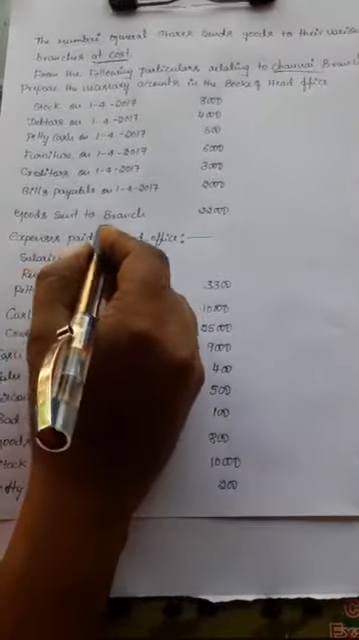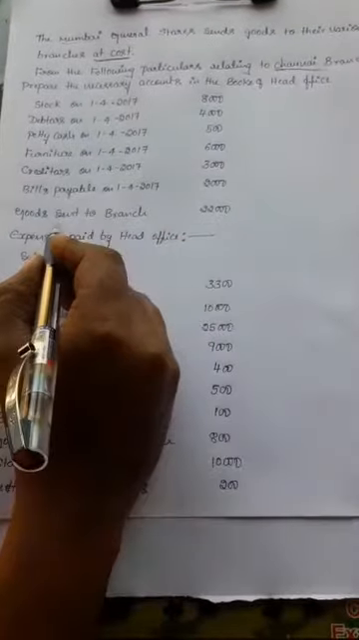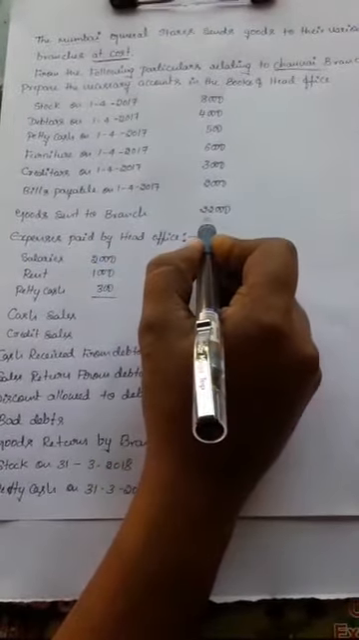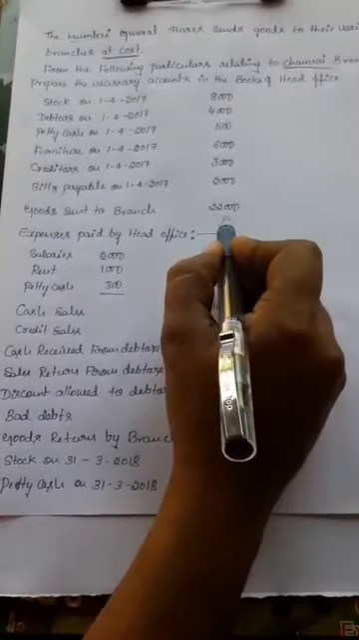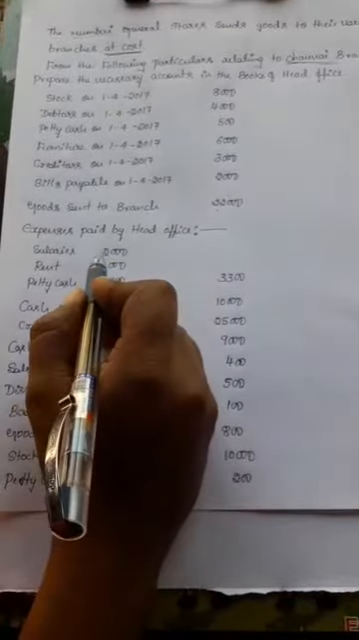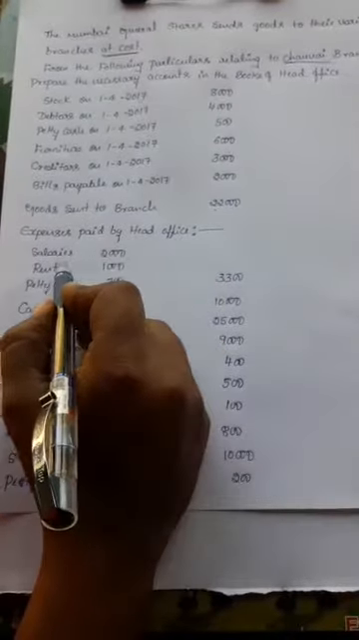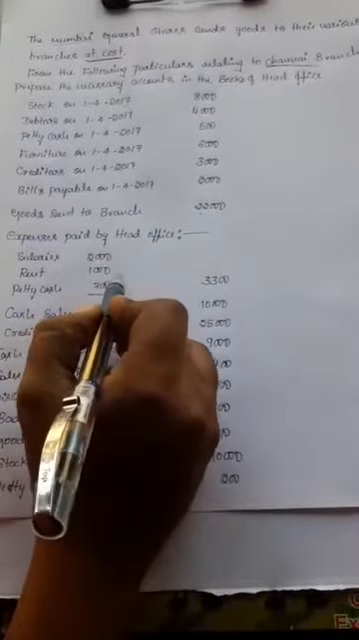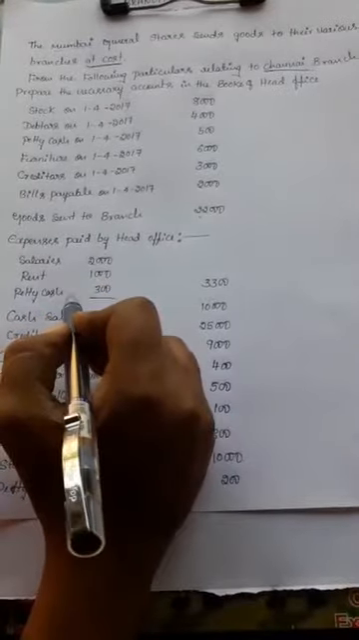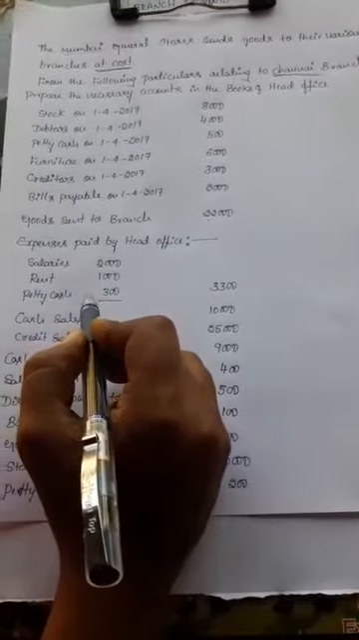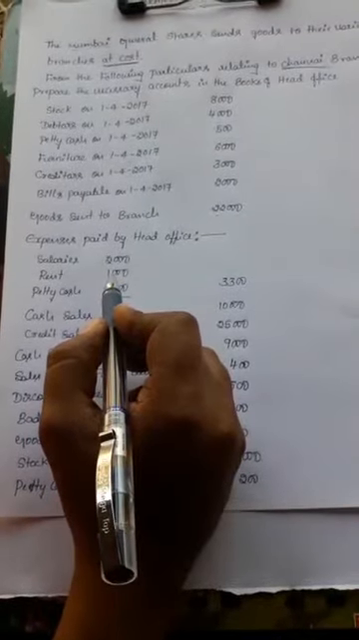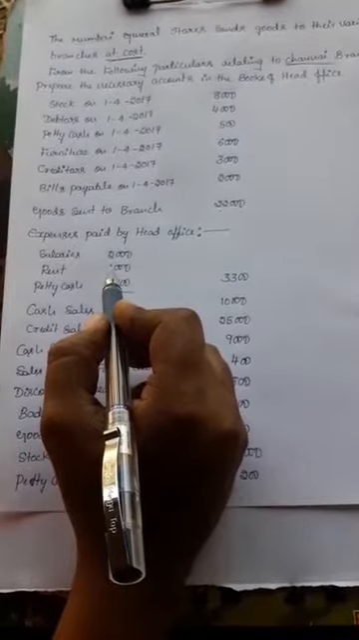Then goods sent to branch rupees 22,000. Head office sends goods to the branch. It will be treated as the debit side in the branch account. Rupees 22,000 is treated as the debit side in the branch account. Next one, expenses paid by the head office, like salary rupees 2,000, rent rupees 1,000, petty cash rupees 300. These expenses are paid by head office because the branch is an entity to conduct the business activities. That is why the branch expenses are incurred by head office.